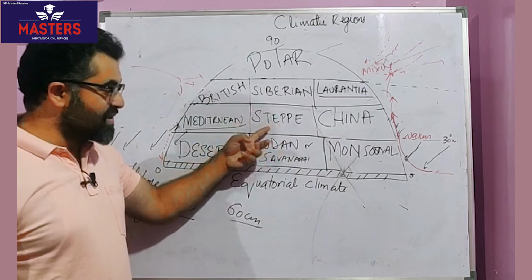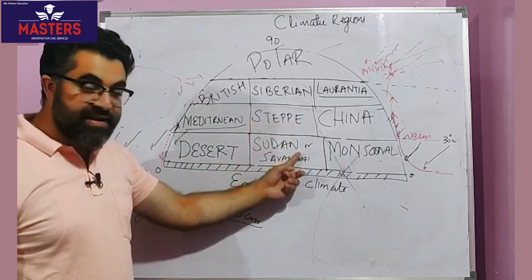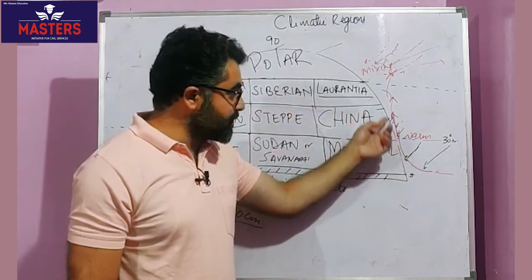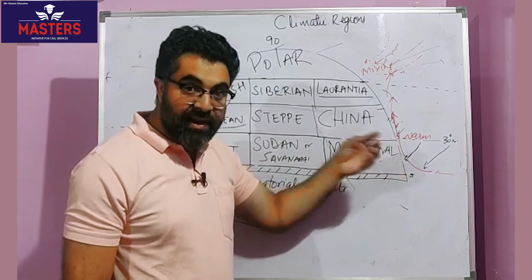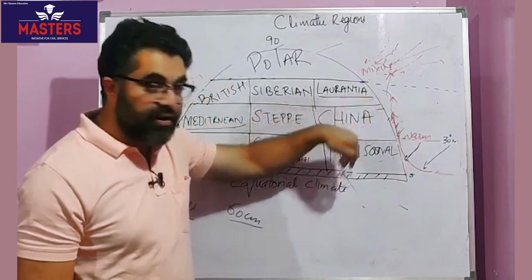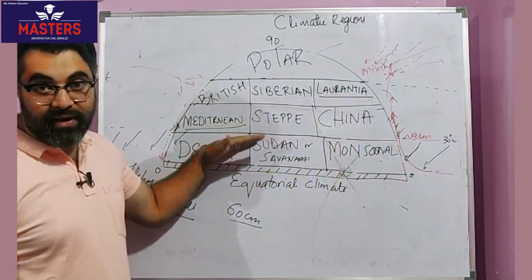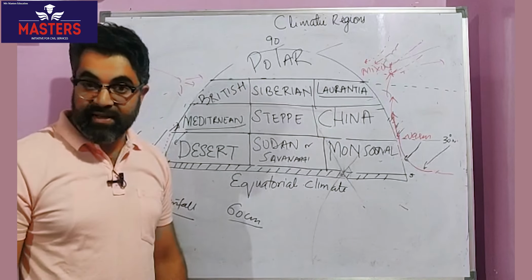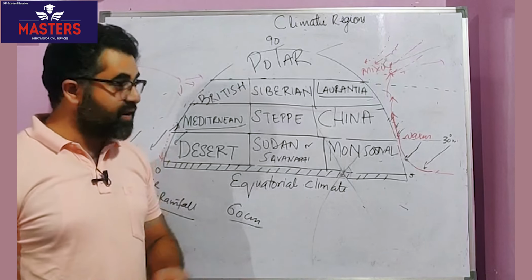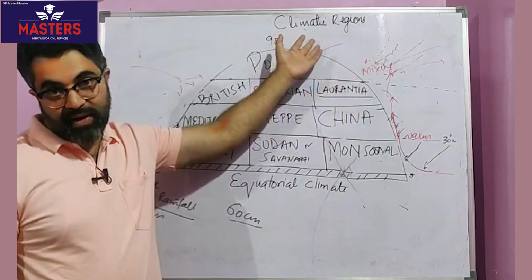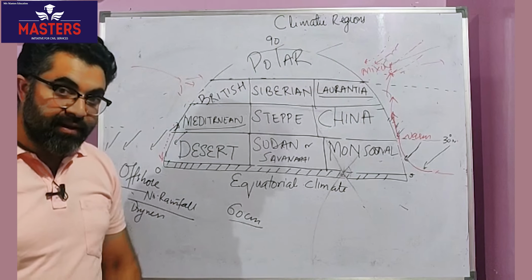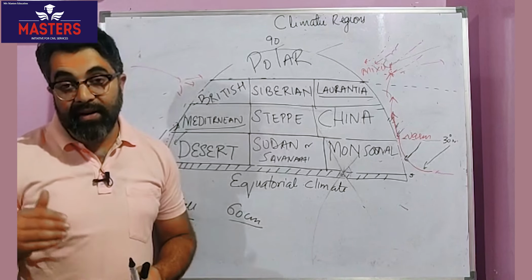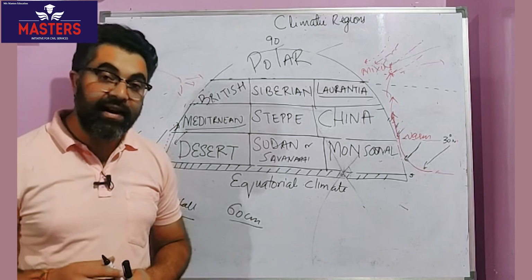But why is one having nutrition and another nutritionless? That one should be clear. Then we have China type, rainfall throughout the year because of the monsoonal, because of these warm ocean currents, plus summer maximum because northeast winds shift to the north. Then we have British type throughout the year, Siberia, dryness, Laurentia, moderate summers, harsh winters, moderate rainfall throughout the year, but plus fishing regions. And then we have polar climatic conditions. These are climatic divisions. And now you can understand climatic regions one by one and understand their characteristics.